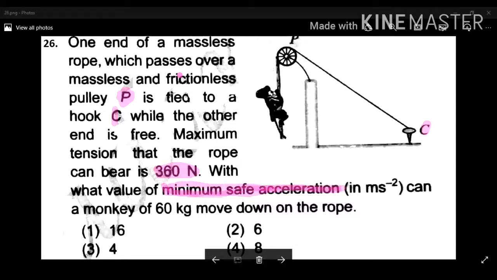can a monkey of 60 kg move down on the rope or slide down on the rope? Okay, so this is the monkey, the weight 60 kg, that means 60 g. So then the acceleration, so the tension T.